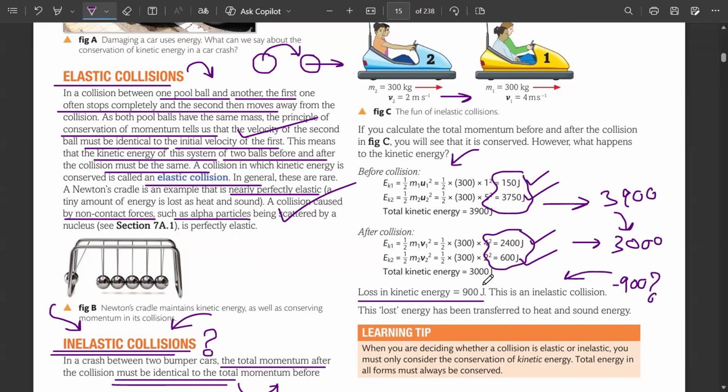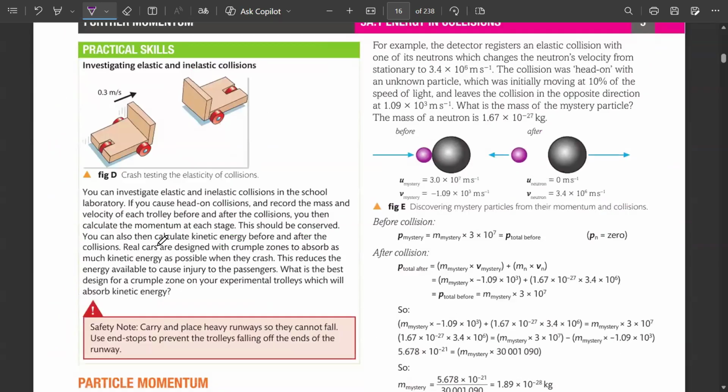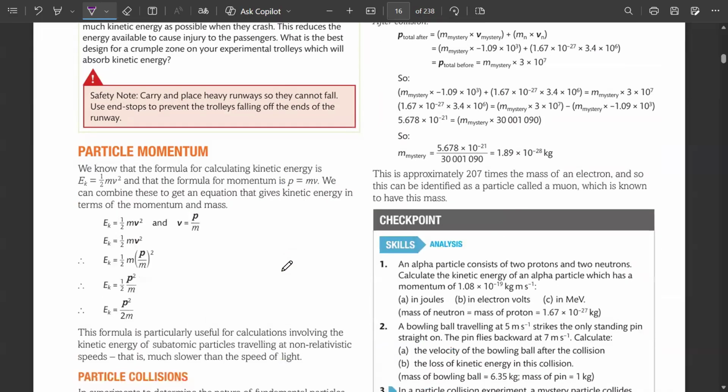The loss in kinetic energy was 900 joules, which must have been transferred into heat energy, and must have been transferred into sound energy as well. So it can also be investigated in school. When doing head-on collisions, you can record the initial masses, the final masses, the momentum as well, and the change in velocity over here as well.